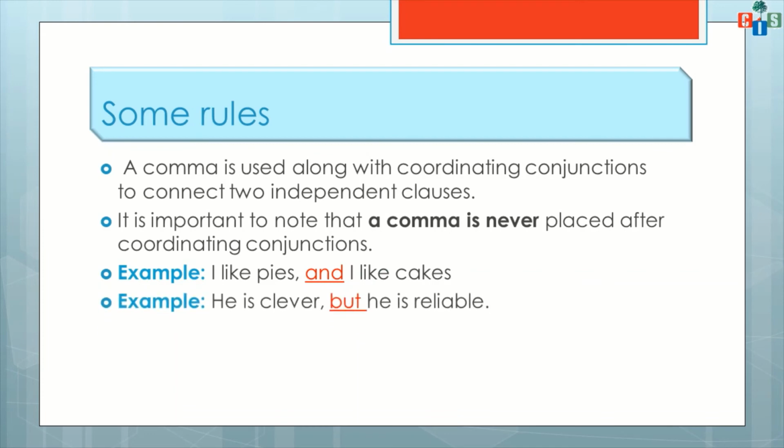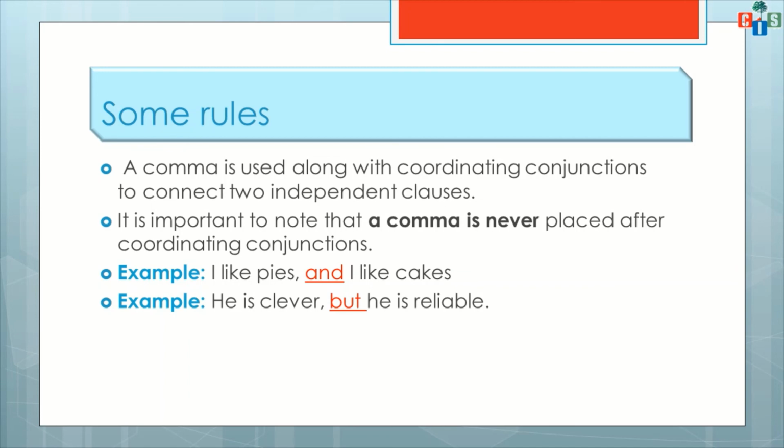Now another example: he is clever, he is reliable. After adding these two: he is clever, but he is reliable. Some people are very clever, so we can't trust them, they are not reliable. This is usually the mentality of common people, but here in this sentence we joined these two sentences with the help of the coordinating conjunction but: he is clever, but he is reliable.